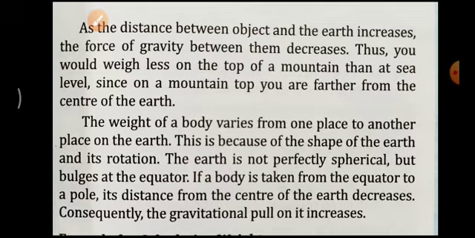If a body is taken from the equator to a pole, its distance from the center of the earth decreases. So, consequently, the gravitational pull on it increases. If the distance between the object and the center of the earth is less, that means a greater amount of force will be there, or the weight will be more.